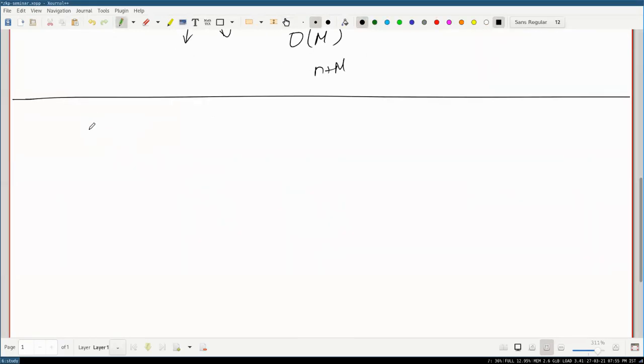Okay, so the next, let me formalize this a little bit. Okay, so to say a language is in NP, there's another equivalent definition for NP, that it can be verified in polynomial time.